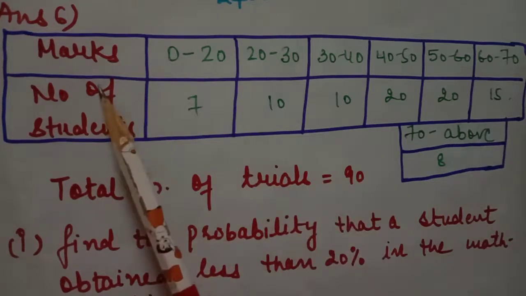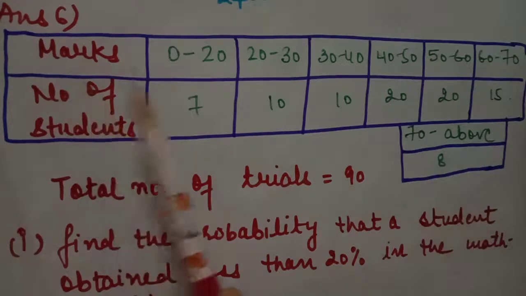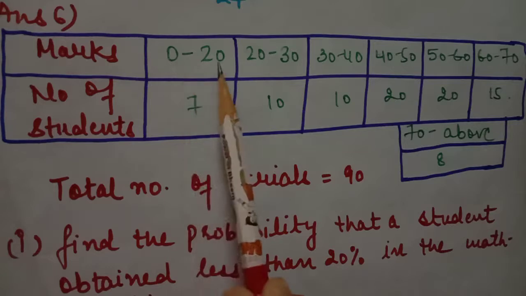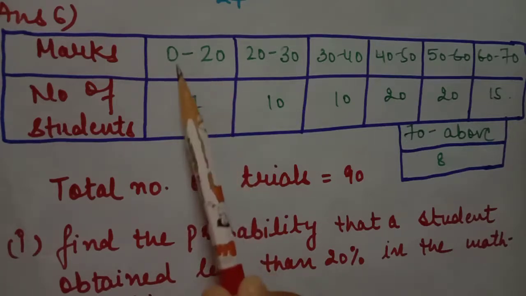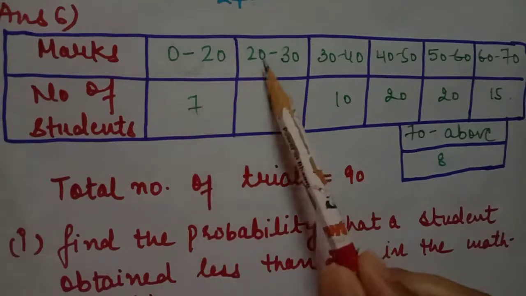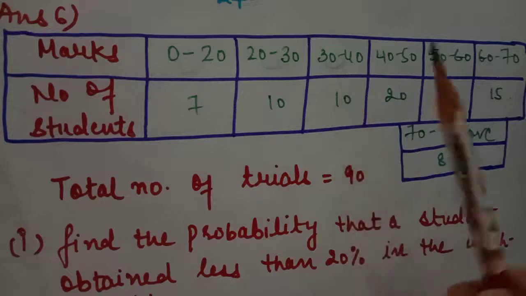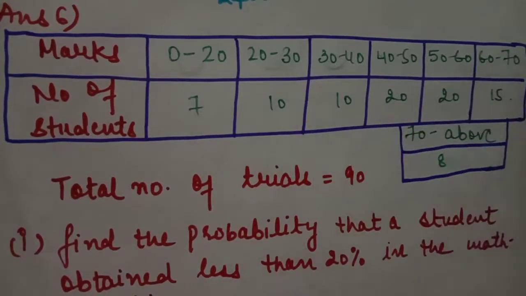We have a total of 90 students, and these are the marks. 7 students got marks 0 to 20%. It means we take 0 to 19% here, then 20 to 29% here, 30 to 39% here. So these are the marks percentages and these are the number of students.